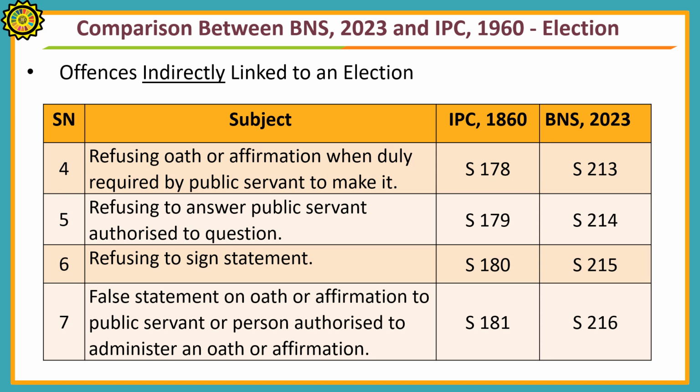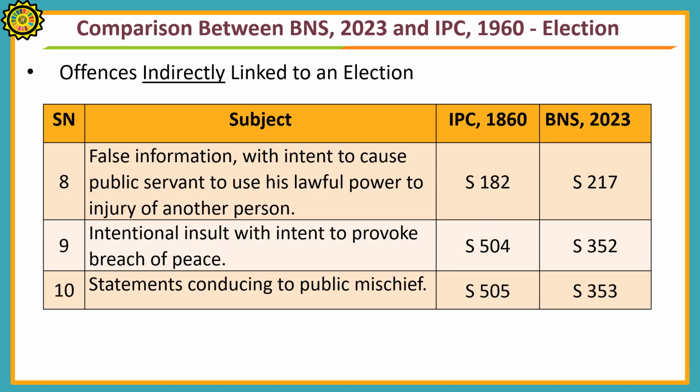False statement on oath or affirmation to public servant or person authorized to administer an oath or affirmation was described in Section 181 of IPC. Now it is mentioned in Section 216 of BNS. False information with intent to cause public servant to use his lawful power to the injury of another person was described in Section 182 of IPC. Now it is mentioned in Section 217 of BNS.